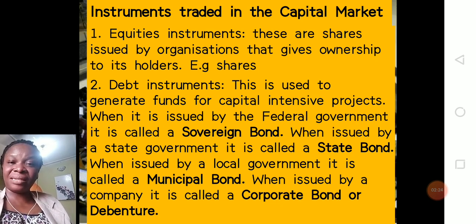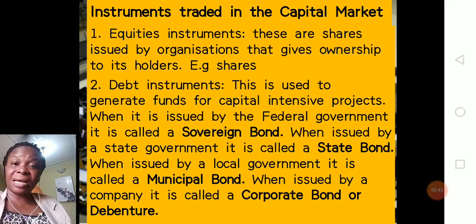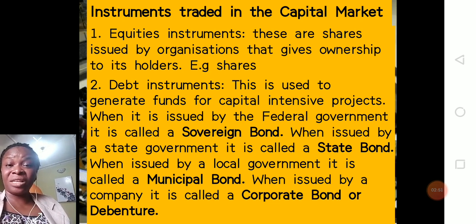Number two, we have debt instruments. Your debt instrument does not confer ownership to the holders. It is simply used to generate funds for long-term projects. If it is issued by the federal government, it is known as a sovereign bond. If it is issued by the state government, it is known as a state bond. If it is issued by your local government, it is known as a municipal bond. If it is issued by corporate bodies, it is known as a corporate bond or debentures.